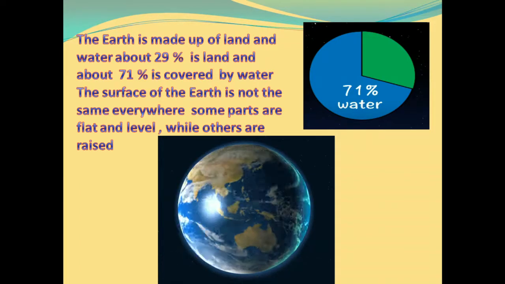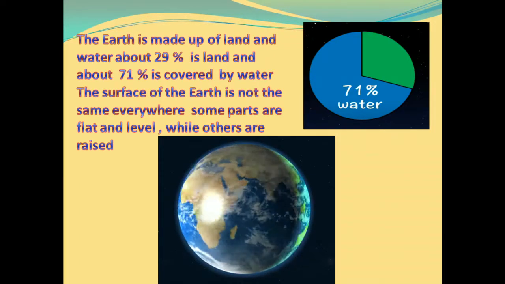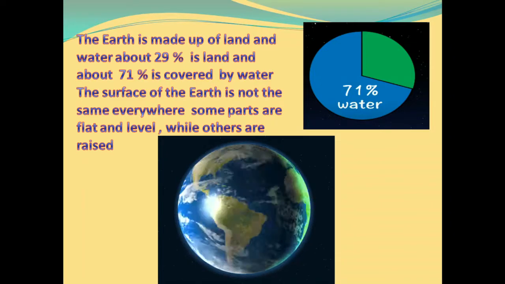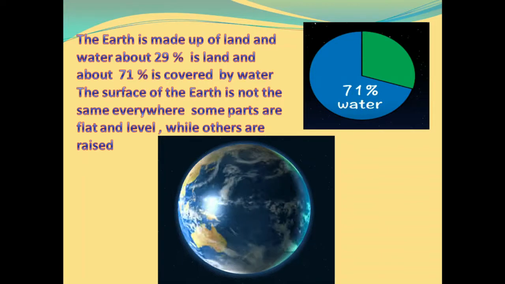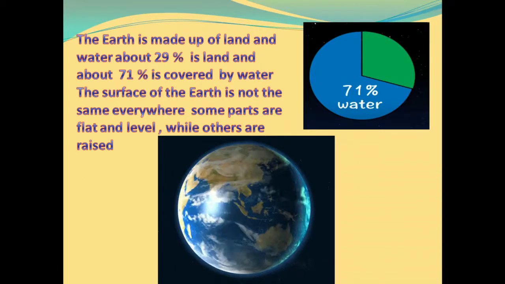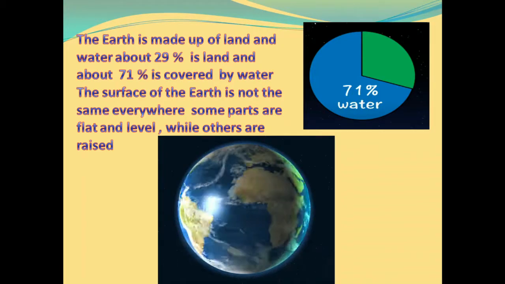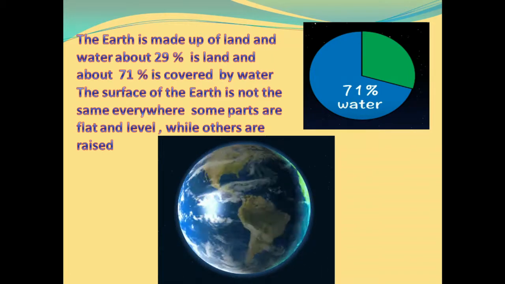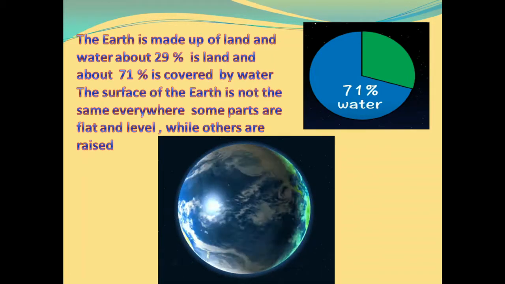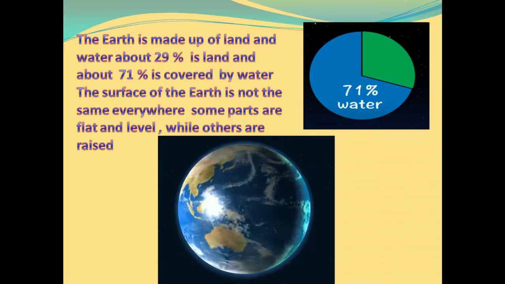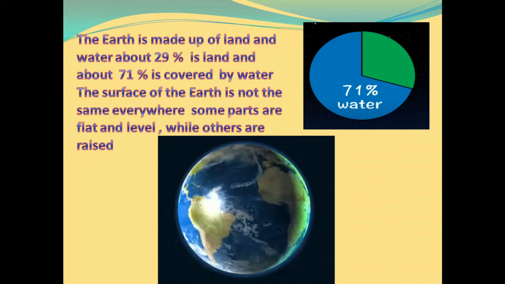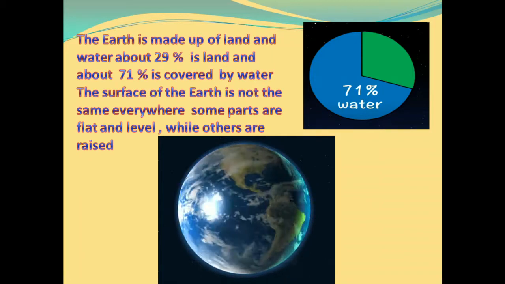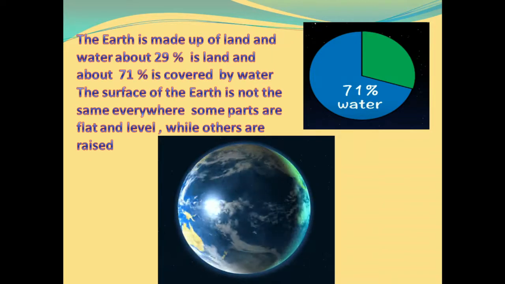Water also exists in the air as water vapor, in rivers and lakes, in ice caps and glaciers, in the ground as soil moisture. Land is any part of the earth's surface that is not covered by water. It is believed to cover about 29% of the earth's surface. A landform is simply any natural geographic feature that can be found on the earth's surface.